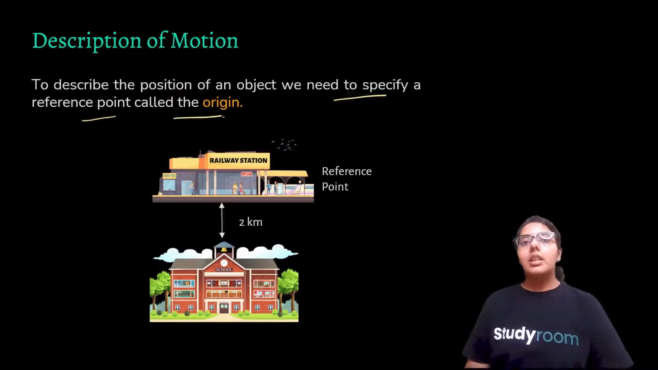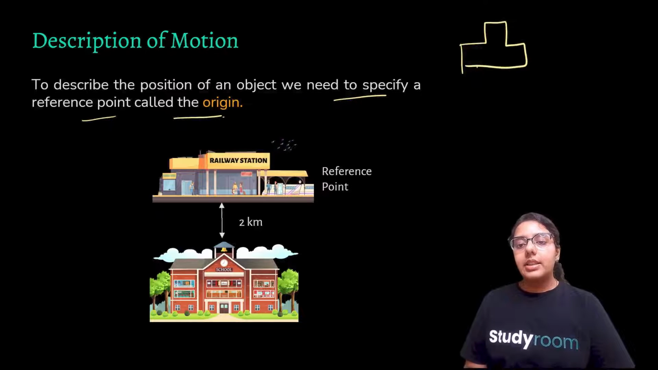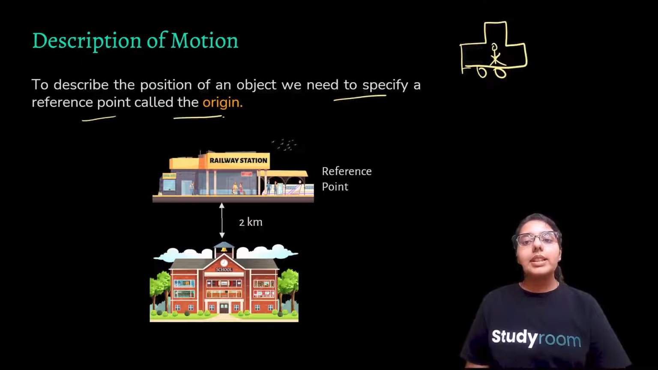So some objects may move in a straight line, others may take a circular path, some may rotate and a few others may vibrate. There may be situations involving a combination of these. Maybe this and this can combine, or this and this. Like we can have motions which are a combination of motions, right? Correct. So description of motion.